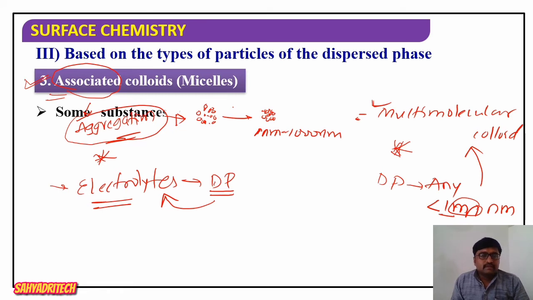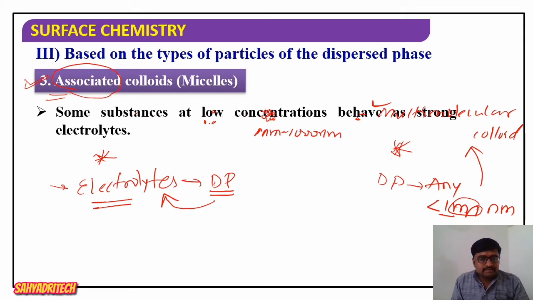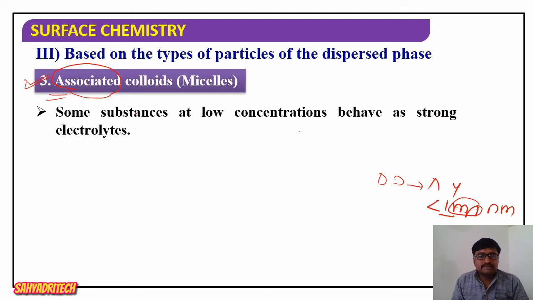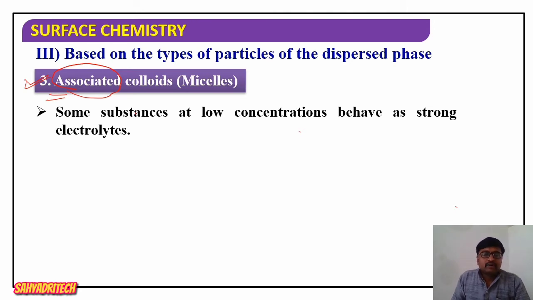So here, if I consider associated colloids, what it says: some substances at low concentration, means when they are taken in a very small quantity, behave as a strong electrolyte. Now, what do you mean by electrolyte here?